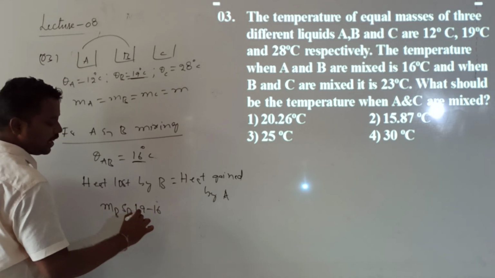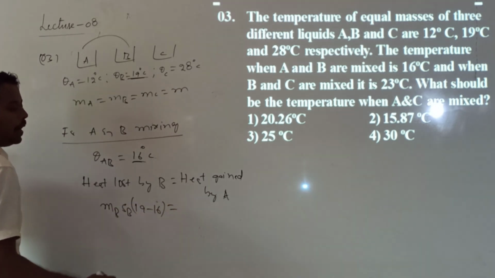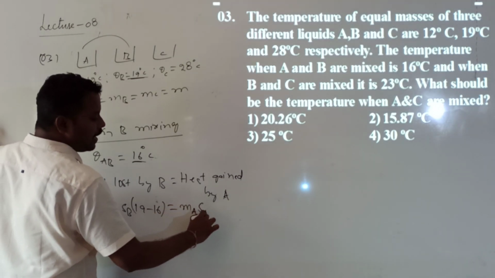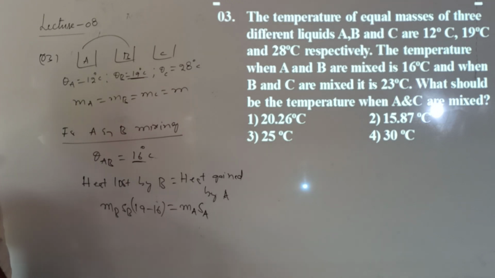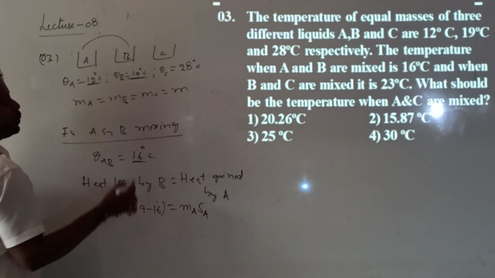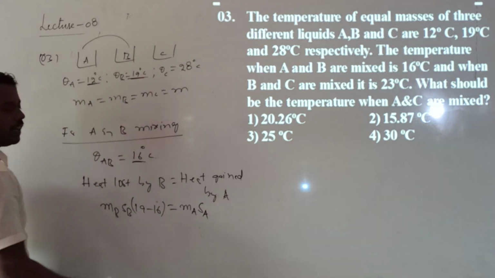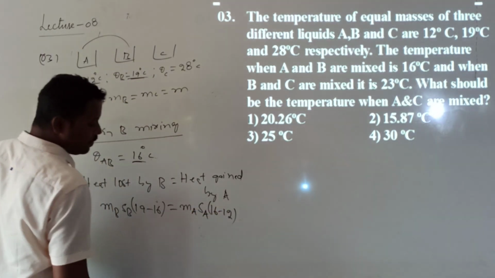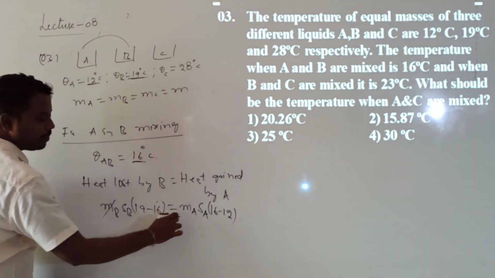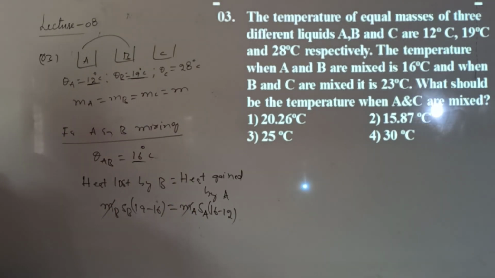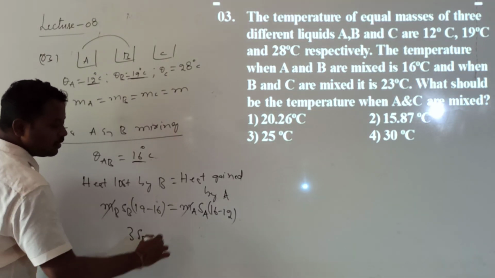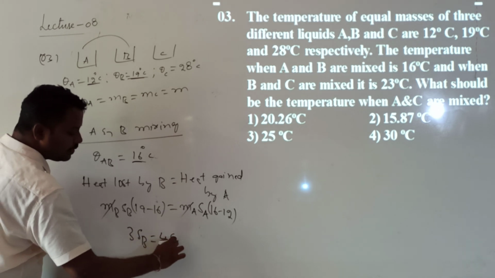19 minus 16 will be equal to mass of A, MA, into specific heat of A, SA, and change in temperature. For A, the initial temperature is 12 and the final temperature is 16. So the change in temperature is 16 minus 12. Anyhow, the masses are the same, MA is equal to MB, so cancel. From this, what do I get? 3 into SB will be equal to 4 into SA.